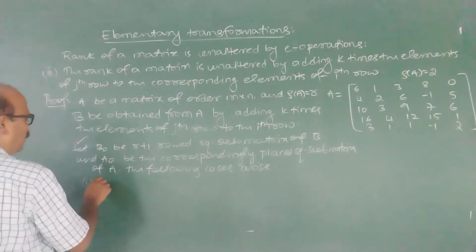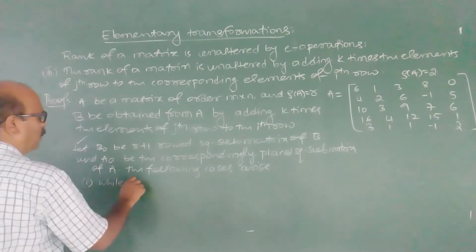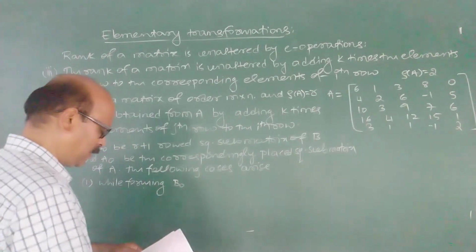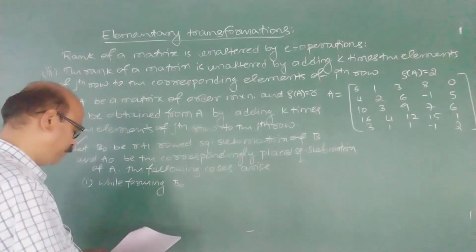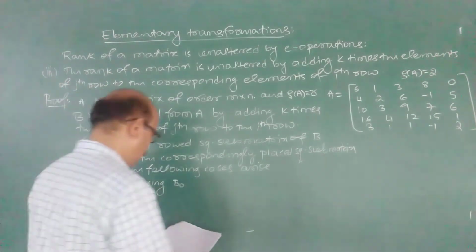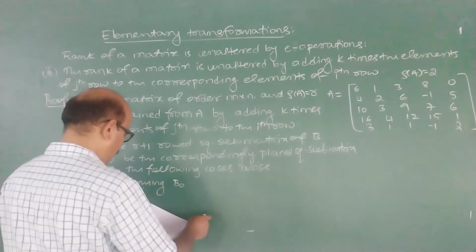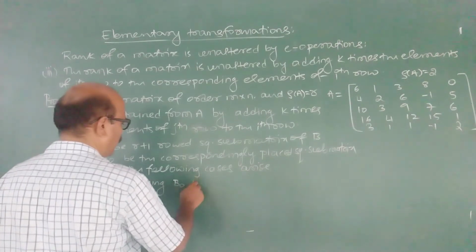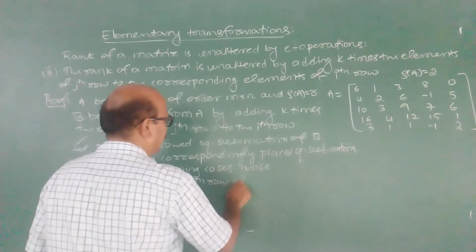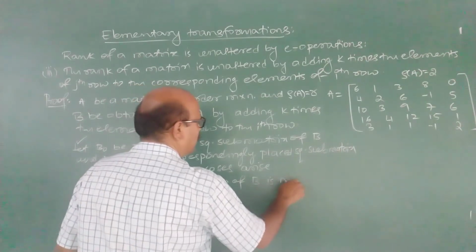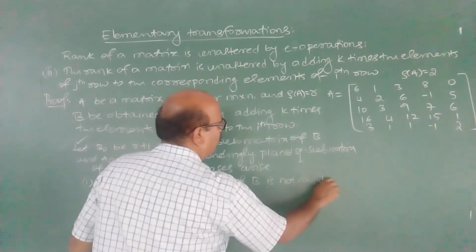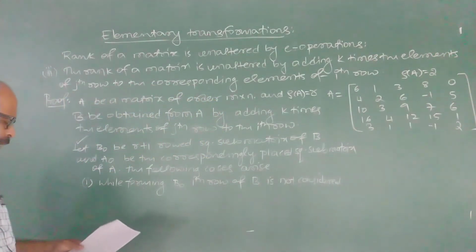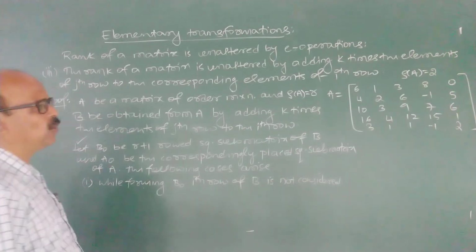First is while forming B naught. First case is like this. While forming B naught, elements of ith row of B is not considered.